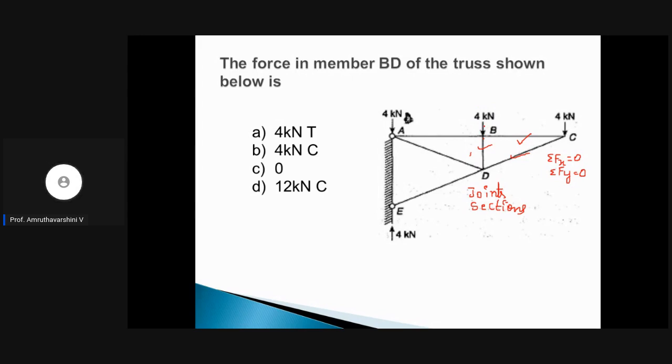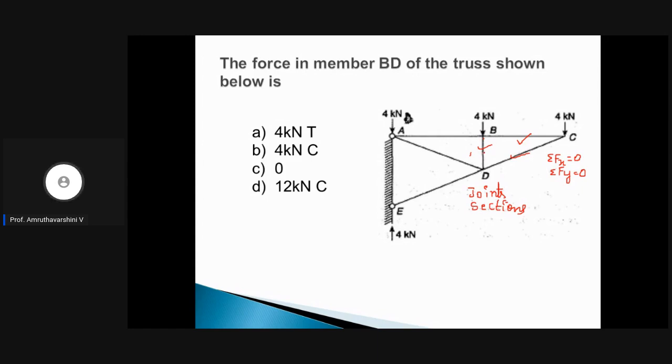Since there is only one vertical force coming to joint B, which is compressive in nature, in order for this truss to be in equilibrium, an equal force in the compressive direction should be given in the member BD.